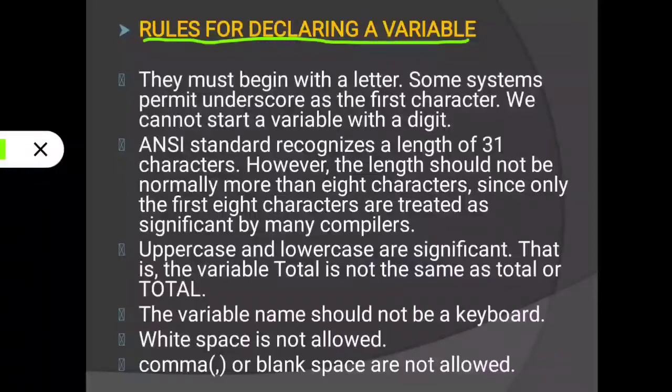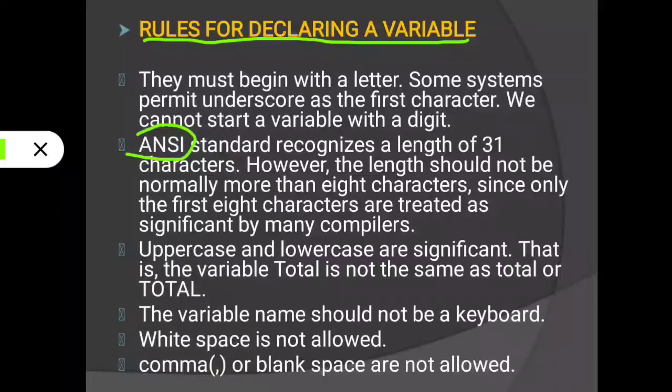The length of a variable will be 31 characters, but one thing you remember is that when you declare a variable, you declare it using minimum characters only, and the spelling of the variable name should be correct. Here the word ANSI is there. ANSI is the American National Standard Institute.